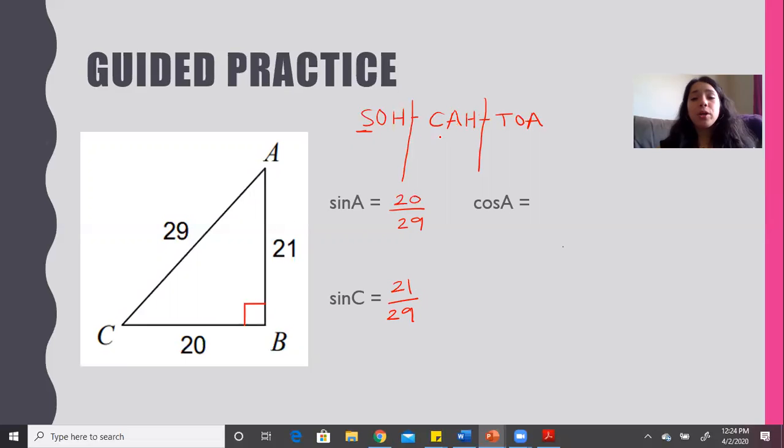Cosine of A. So remember, cosine, we're looking for adjacent this time, and hypotenuse. So cosine of A means we look at angle A. What is adjacent, meaning what is touching it, but is not the hypotenuse? 21. And what is our hypotenuse? That would be 29. Cosine of C. So we look at angle C. What is adjacent, meaning what is touching it, but is not the hypotenuse? That would be 20. And what's our hypotenuse? We know that our hypotenuse is 29.